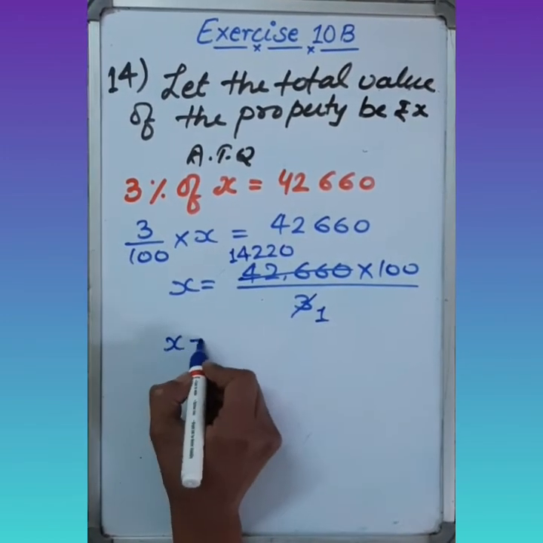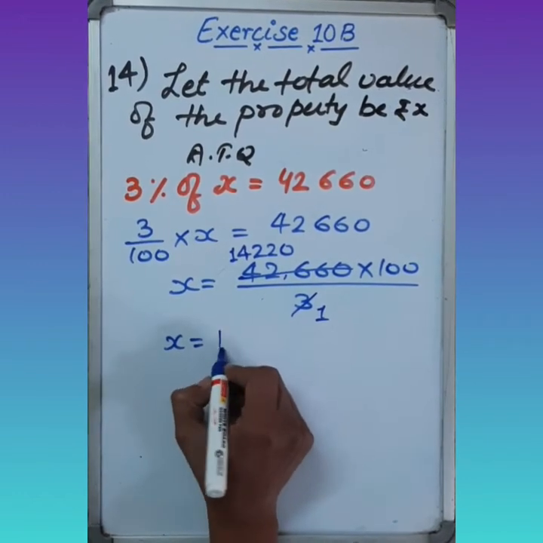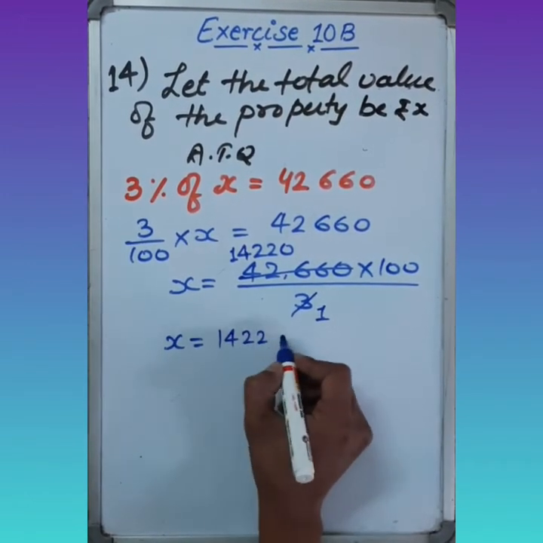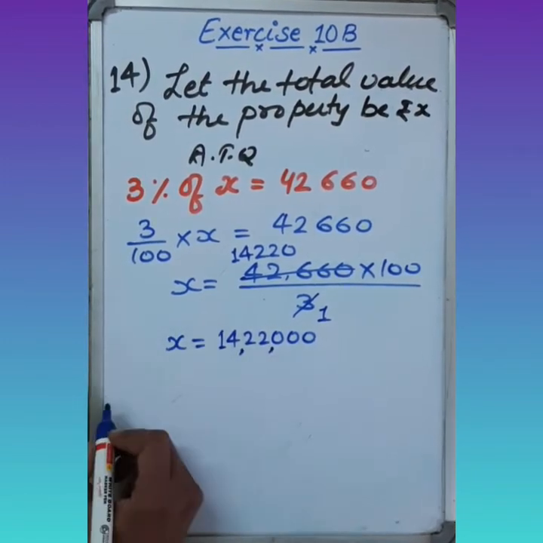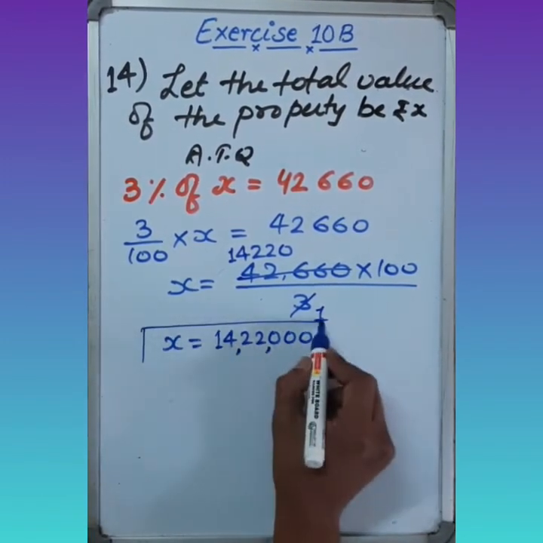So the value of the property is 14,22,000.